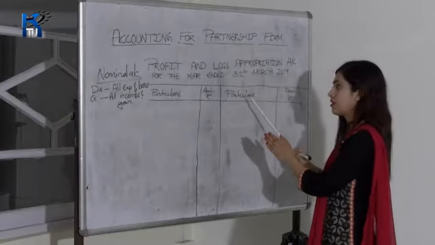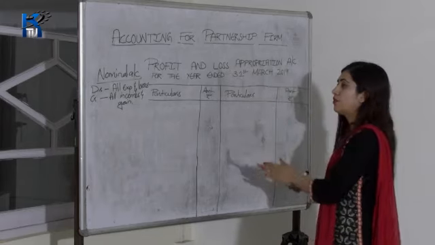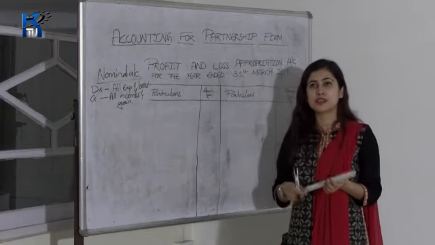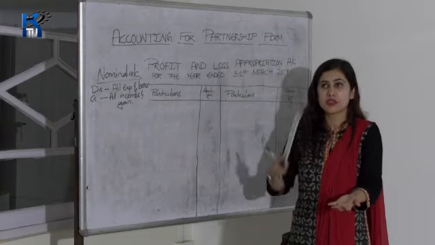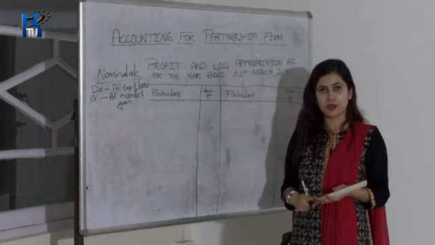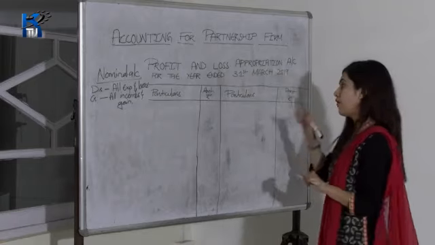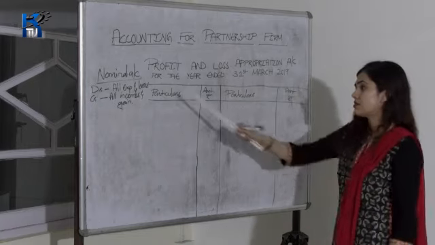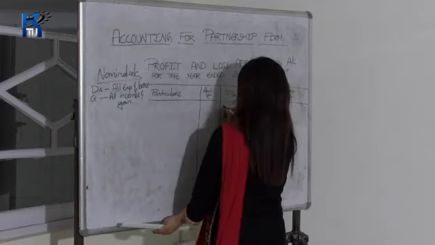You have to consider this account as the firm's account. Firm's account means, for example, salary given to the partners. If you are giving salary to the partners, then that salary is an expense for the firm, isn't it? The salary is an expense for you, whereas for the partners it is an income. So you have to consider yourself as the firm while preparing this account. Now net profit is your income, isn't it? So you have to write net profit on the credit side.